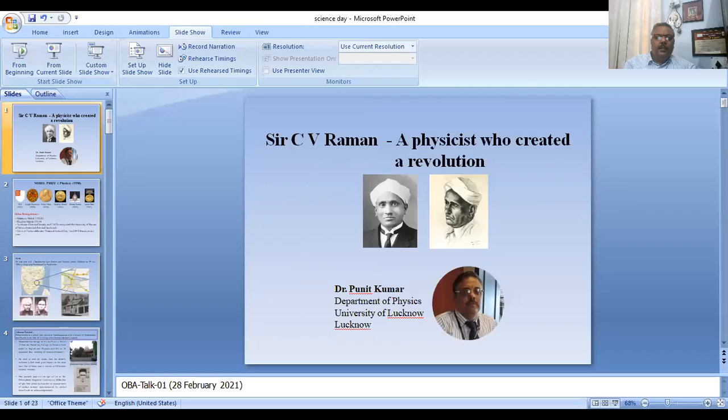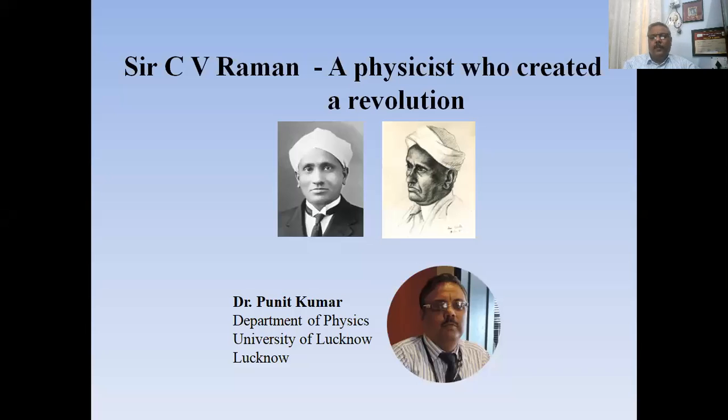And today I will be talking about a brief bio sketch of Sir C V Raman, and will be discussing in short his achievements. Sir C V Raman was an Indian physicist, and his discovery created a revolution in physics. As far as science in India is concerned, this discovery was done at a point where India did not have any scientific budget. The resources were quite less, and one had to manage things.